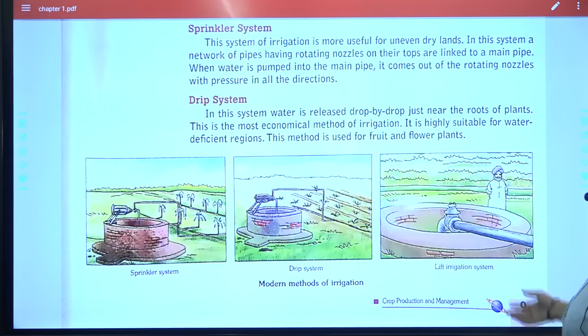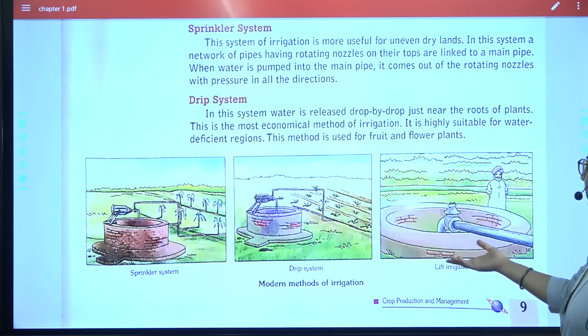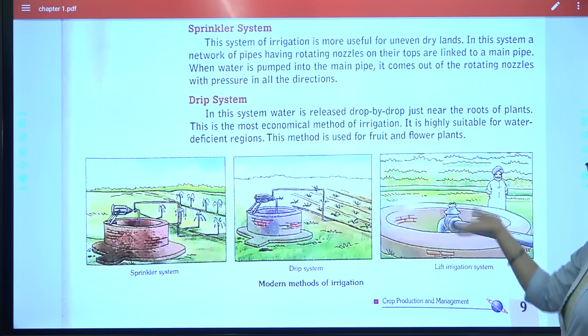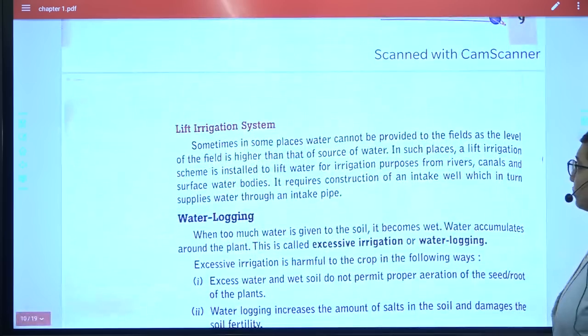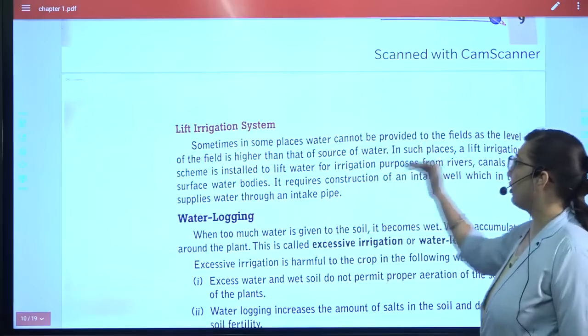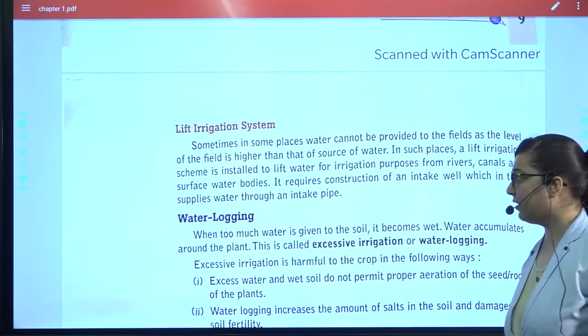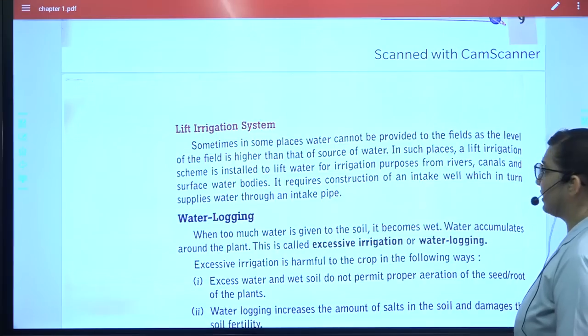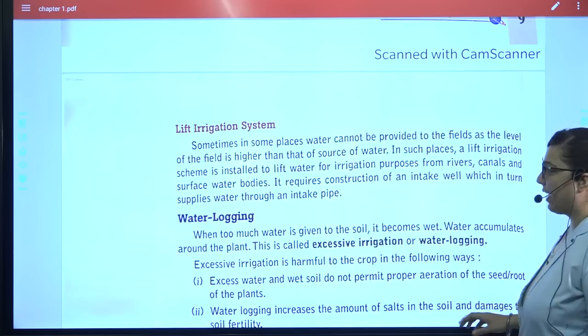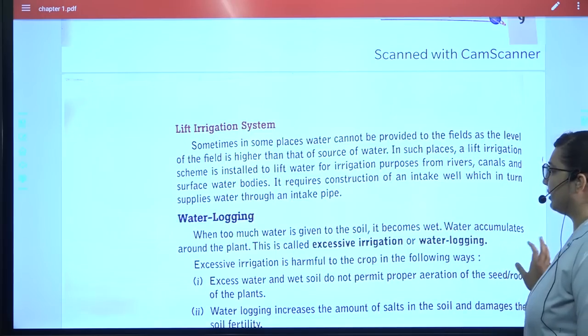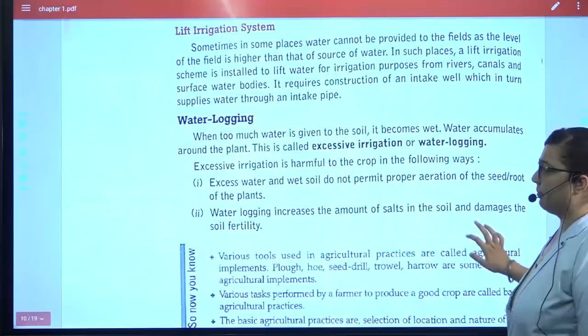Next is lift irrigation. From any lower beds or any other source, by using diesel pumps and so on, we lift the water and then it is sent wherever needed. Water cannot be provided by itself to fields which are at a higher level, and at such places a lift irrigation scheme is installed in the rivers or canals wherever needed, and then water is supplied.